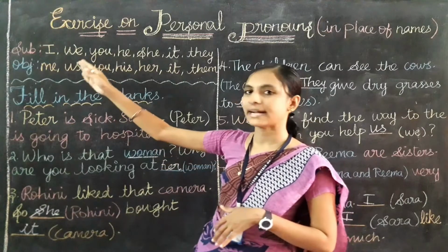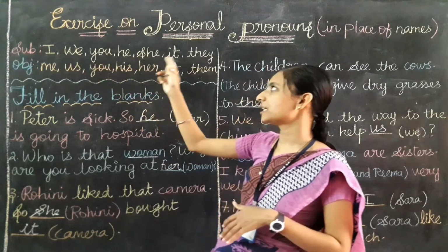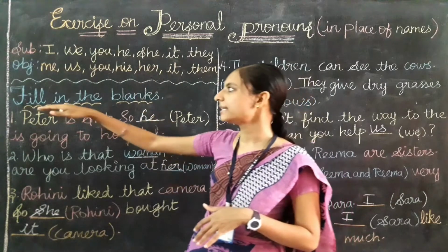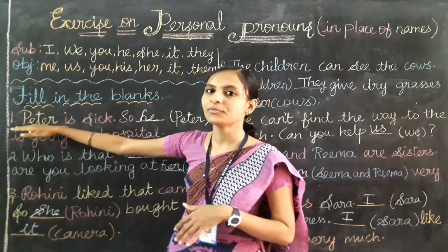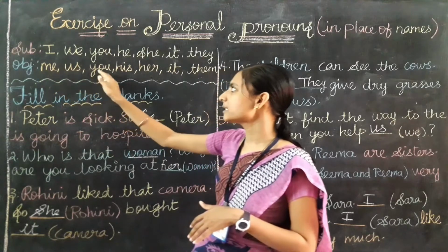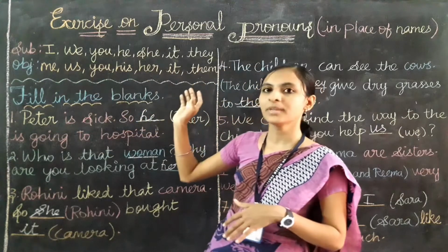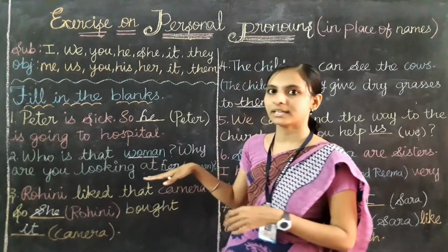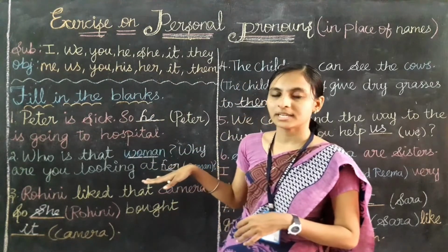Subject pronouns are I, we, you, he, she, it, they. These are all used to replace the noun at the subject place, that is the first word of the sentence. And object pronouns me, us, you, him, her, it, them are used to replace the noun at the end of the sentence.